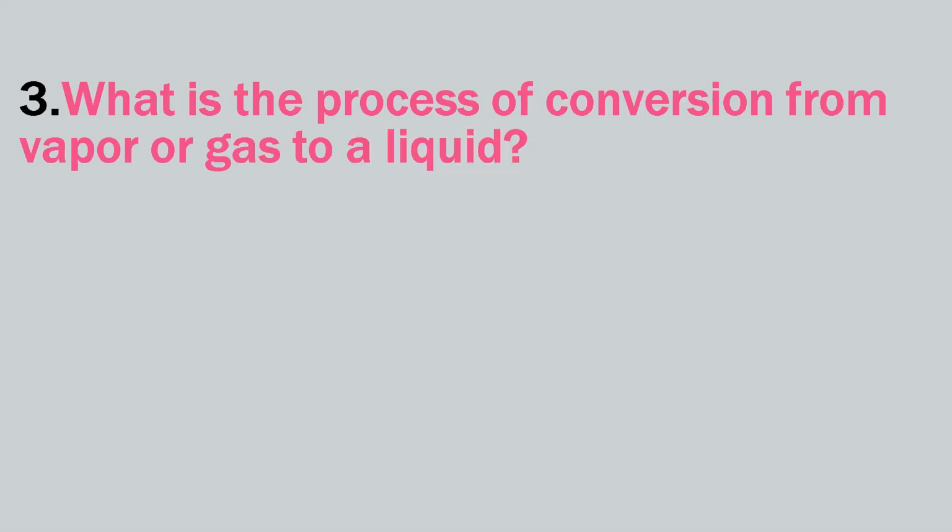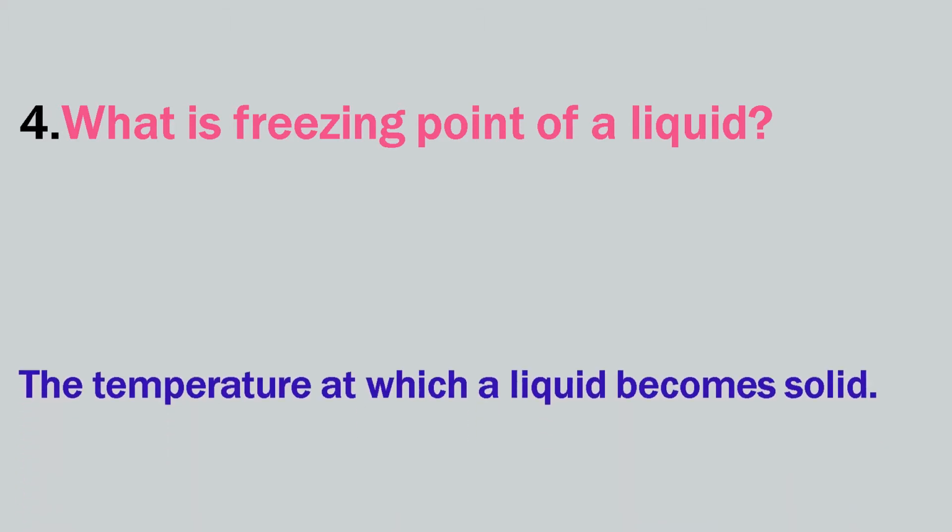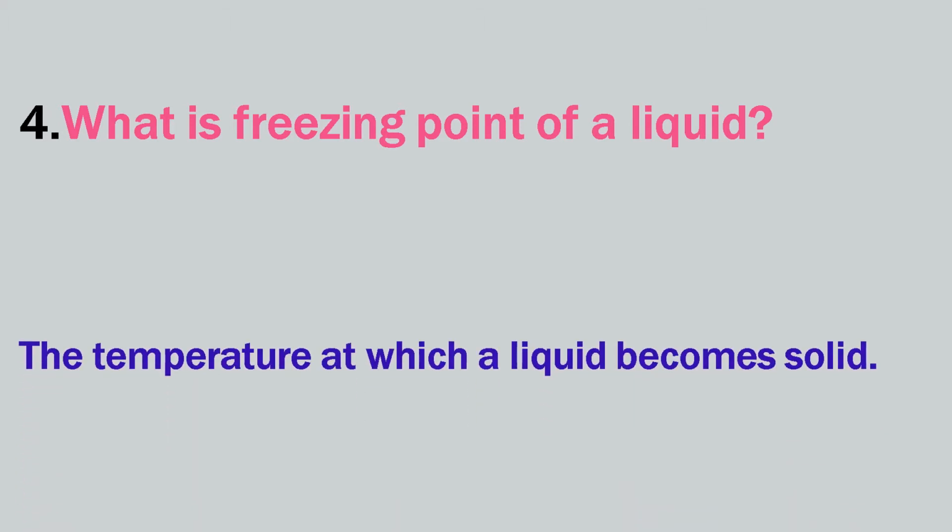What is the process of conversion from vapor or gas to a liquid? Condensation. Condensation is the change of the physical state of matter from the gas phase into liquid phase. This is actually the reverse of vaporization. What is freezing point of a liquid? The temperature at which a liquid becomes solid is called its freezing point. For example, the freezing point of water is 0 degrees Celsius.